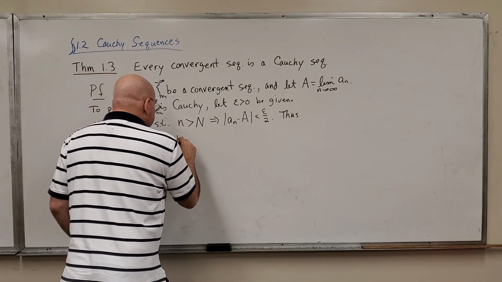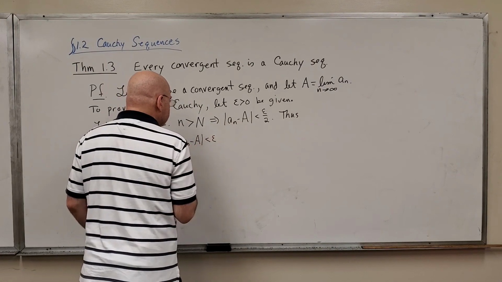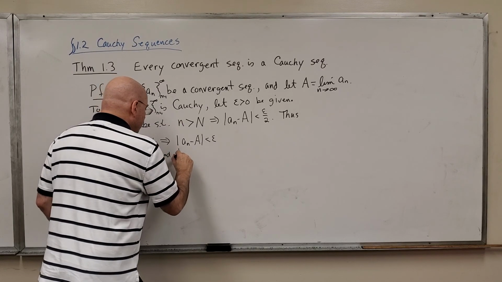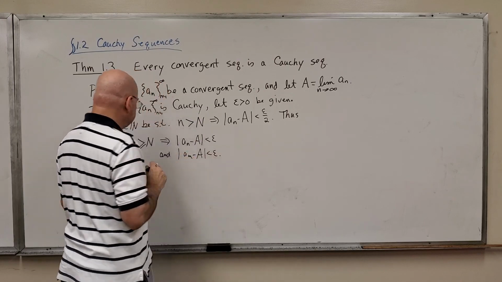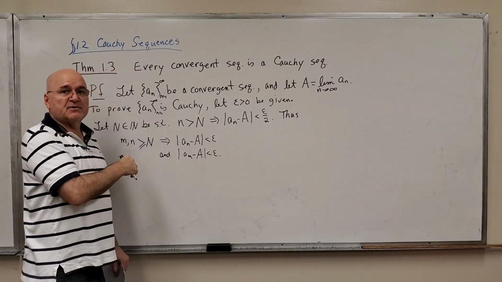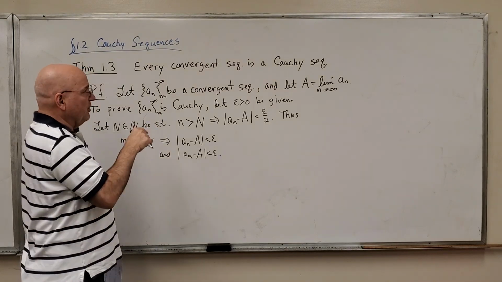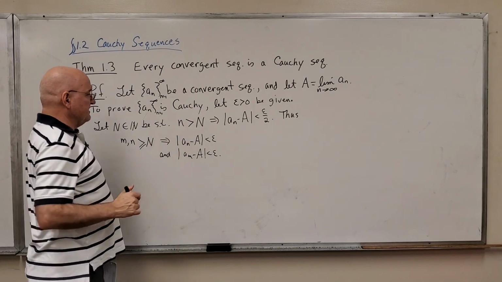It implies that the absolute value of A sub n minus A is less than epsilon, and it also implies that A sub m minus A is less than epsilon. After all, we've got two numbers that are at capital N or beyond, and we know that the sequence converges to A, so we're just using the definition here.